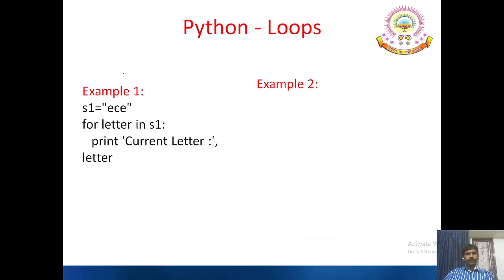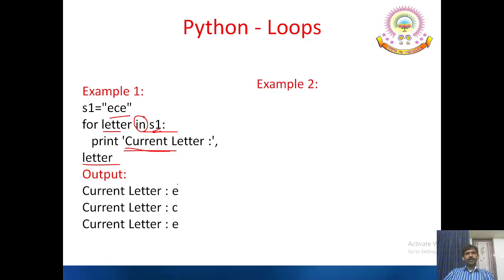For the flowchart, it is the same thing we had seen, just like your while loop. See the example: S1 is ECE, for letter in S1. That means each letter is assigned to the variable letter in S1. Here, in is a membership operator. This is the list available. In this list, the characters are assigned one by one to letter and the corresponding value is printed. So print current letter, comma, letter. See the output: current letter E, current letter C, current letter E.